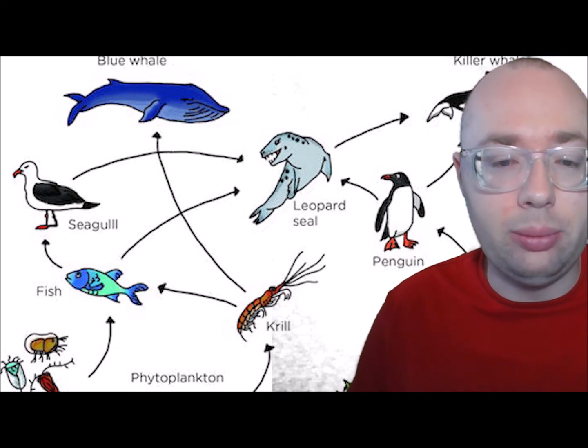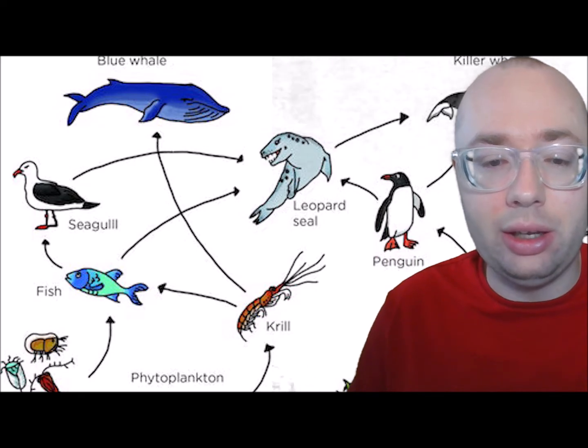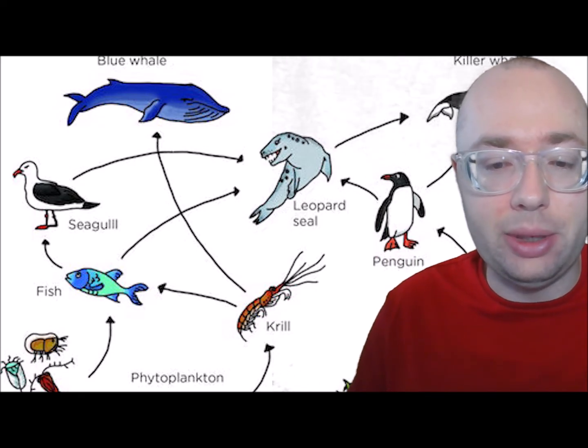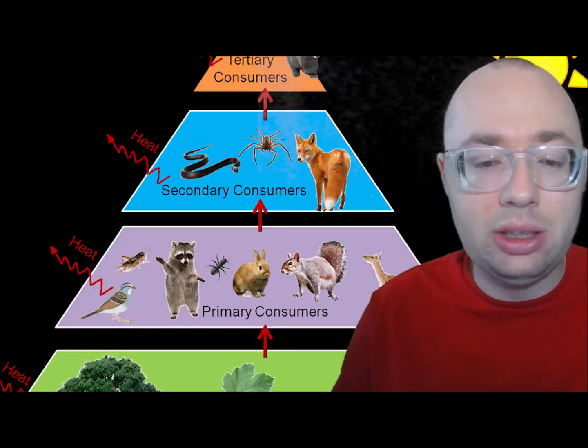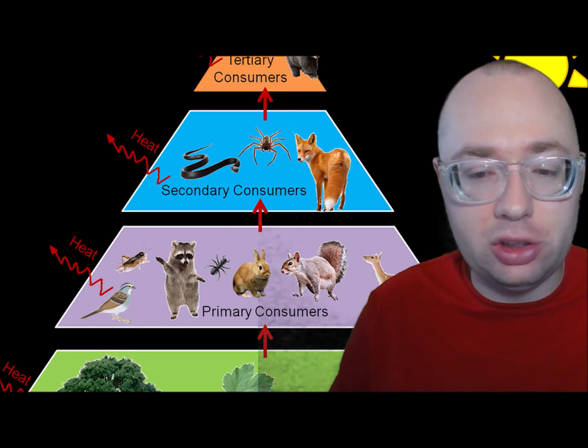In the ocean, plankton and krill are tiny creatures. Krill eat the plankton. Next, krill is eaten by squid, seals, seagulls, and whales. Then the squid is eaten by seals, seagulls, and penguins. Sometimes scientists describe each level in the food web with a trophic level, as seen in the picture behind me.